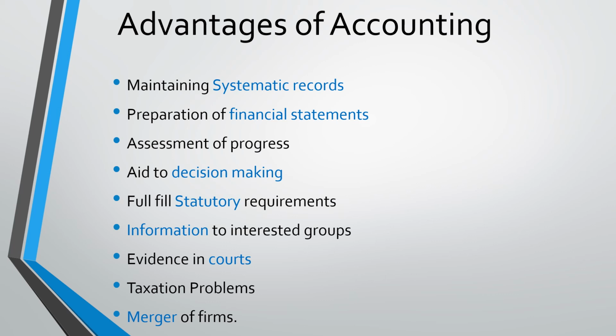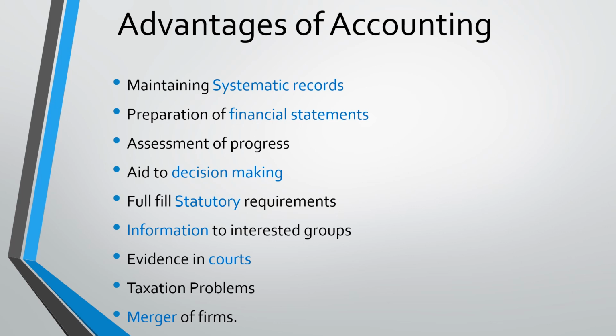And aid to decision making. The accounting system helps us in taking managerial decisions, and it also fulfills statutory requirements. So wherever the accounting department or the assessing department, even the court, needs, we can provide our accounting records. And next, information to interested groups.